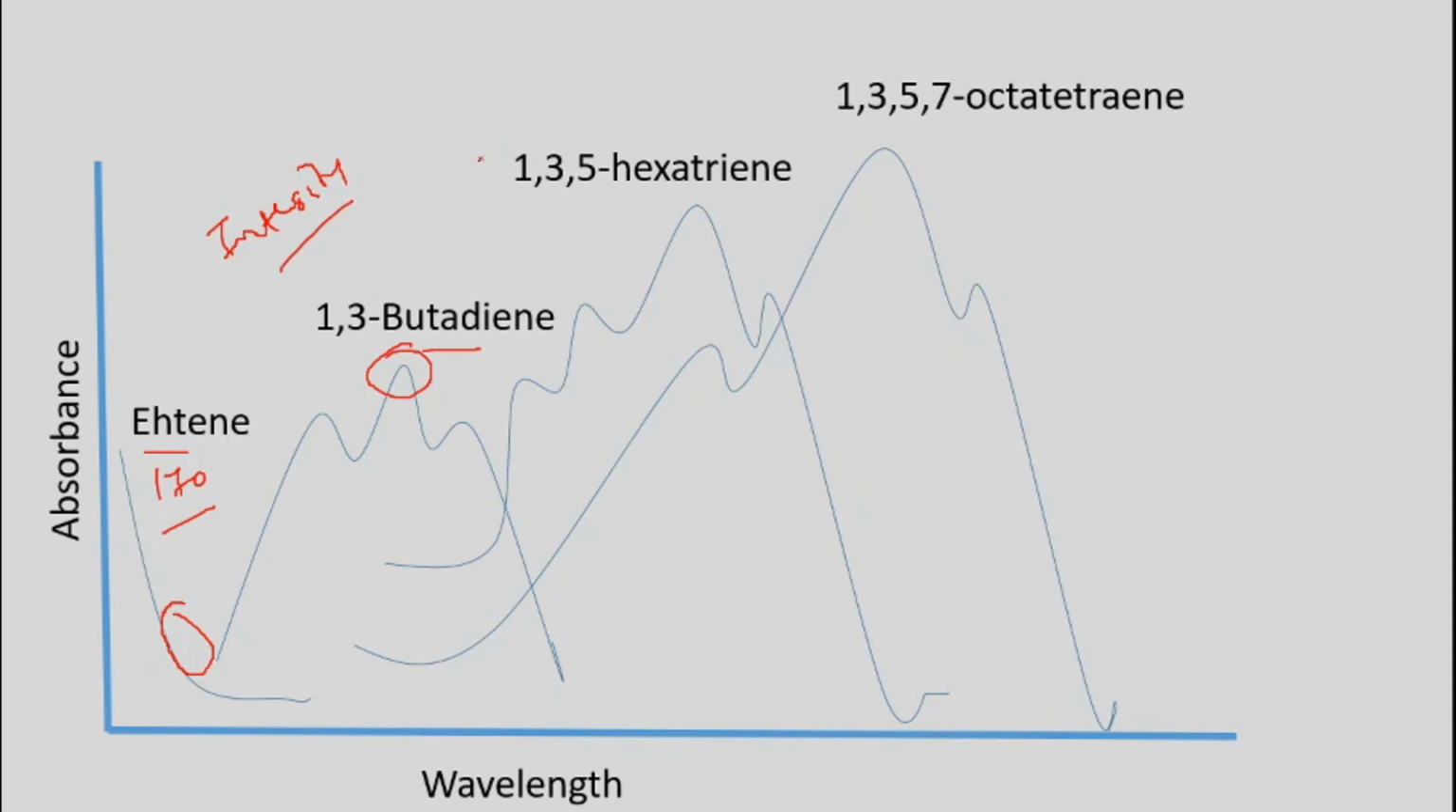In the same way, in the third example, 1,3,5-hexatriene, we also get conjugation, and the peak shifts towards the longer wavelength, and the intensity of the peak also increases. If you increase conjugation once more in octatetraene, the peak shifts to a longer wavelength again, and the intensity also increases. So this is all about the conjugation effect in dienes as well as in polyenes.